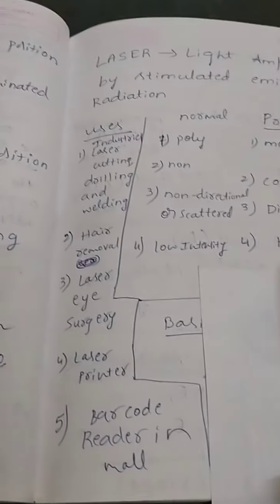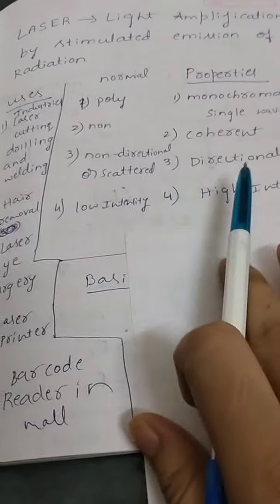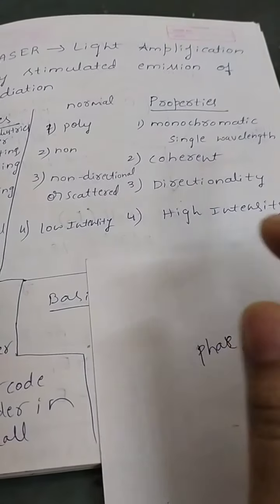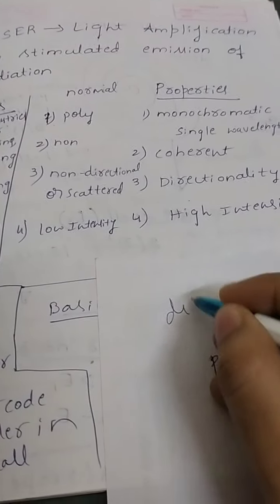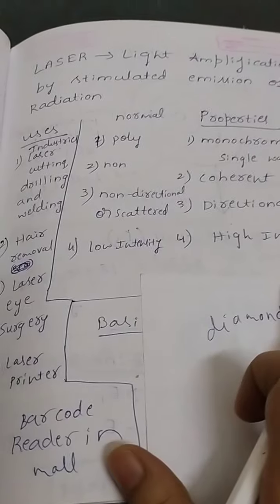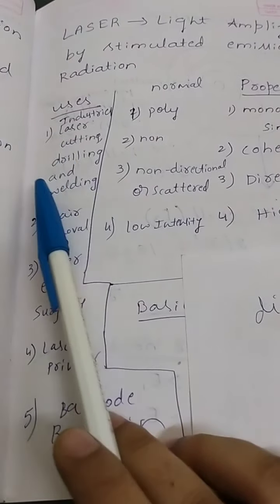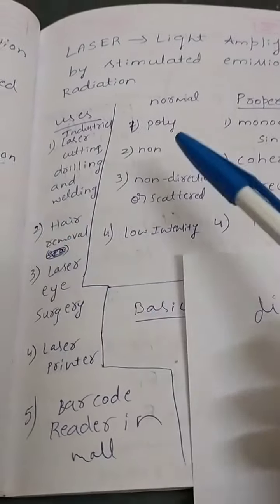You already heard nowadays laser light is used for many purposes. Since it has high directionality and high intensity, I can even cut a diamond using the laser. In industries, laser cutting, laser drilling and laser welding are highly efficient uses.